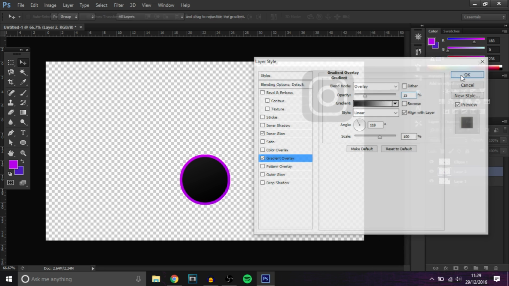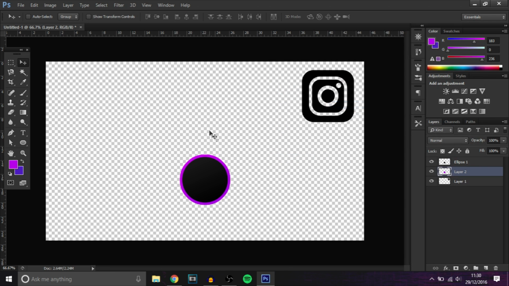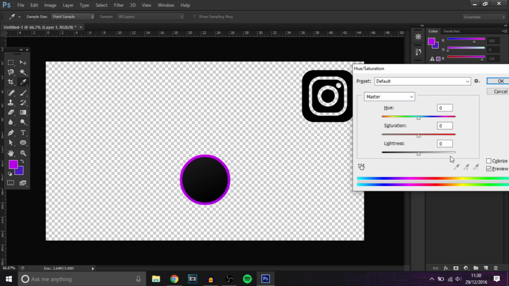So yeah, it's looking nice so far. Just rasterize that. So you've got this going on, and then after it you'll actually be able to add a ring, like an electric ring around it, and that just looks really cool. So we're just going to quickly add the Instagram logo in there.